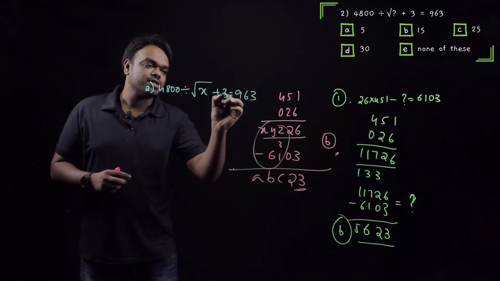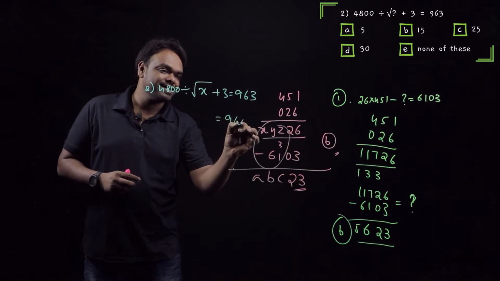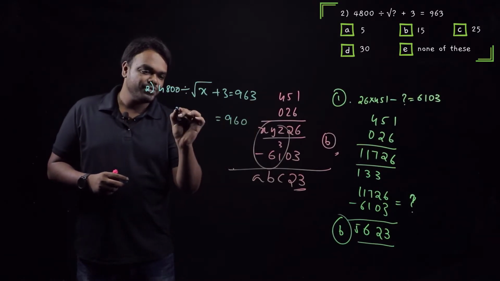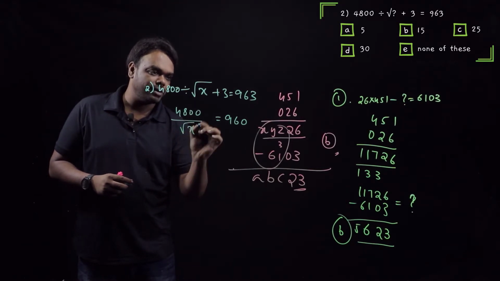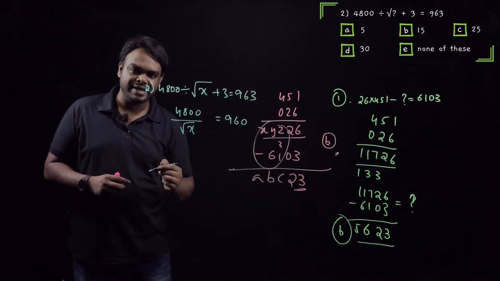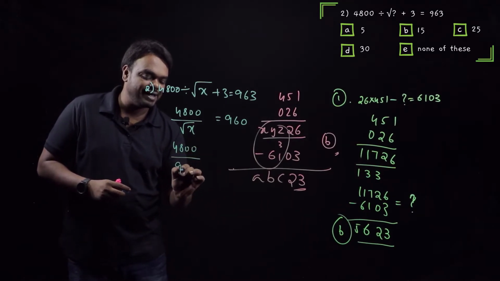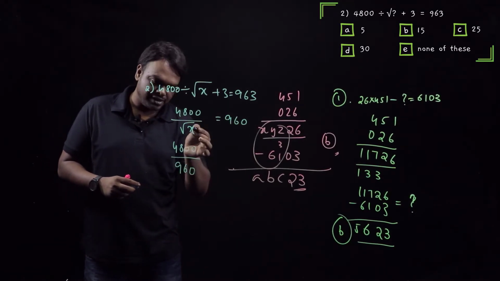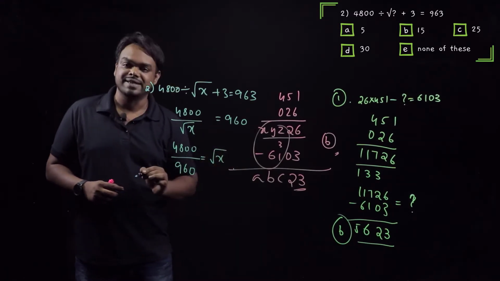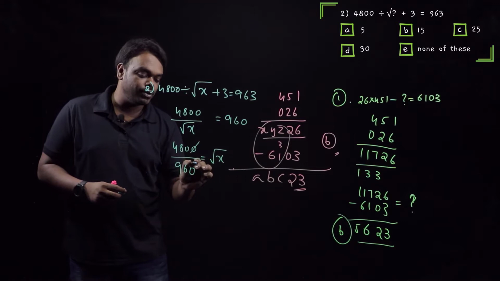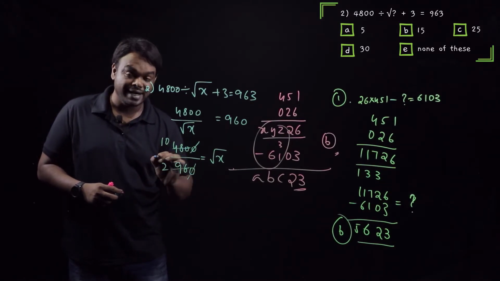Right? So we need to calculate the value of x in the square root. First we'll subtract the 3 from 963. What do we get? 960. 4800 divided by square root x, because we sent the 3 to the other side. So final step, 4800 divided by 960. We will bring 960 to this side and root x goes to the other side. So what happens? 0, 0, 48 into 10, 48 into 2, 96.